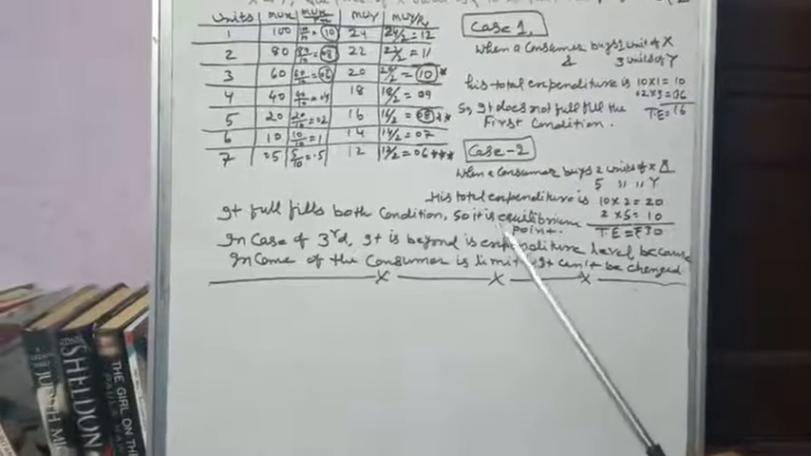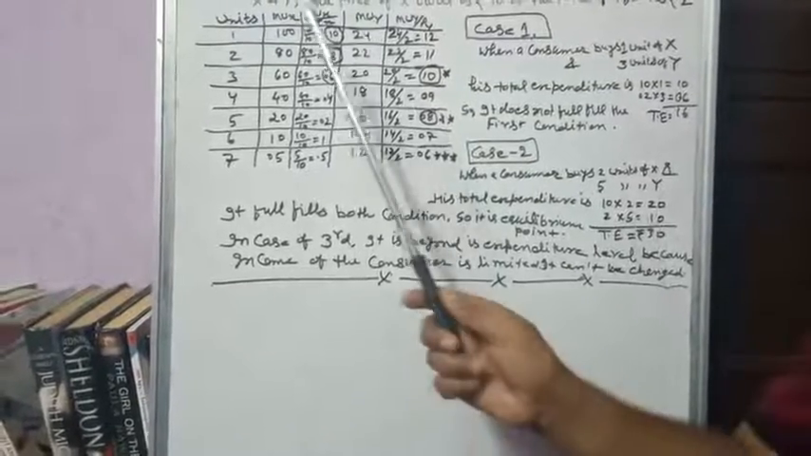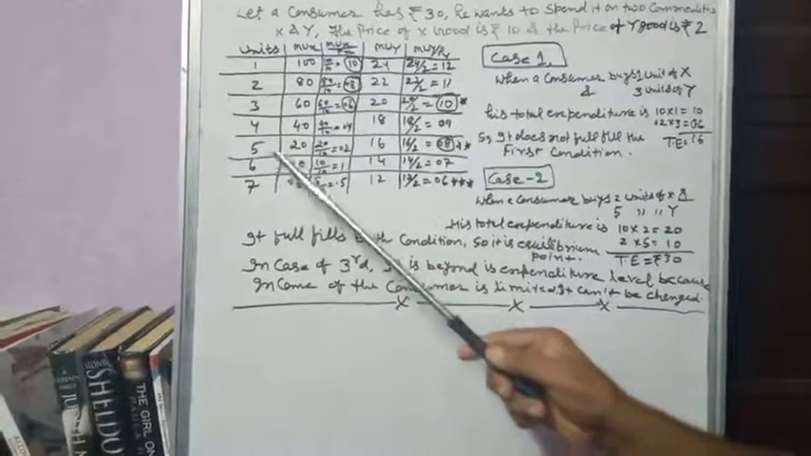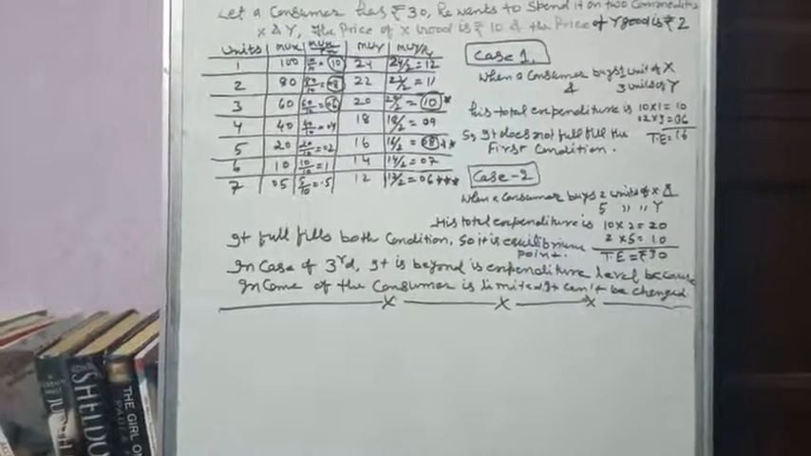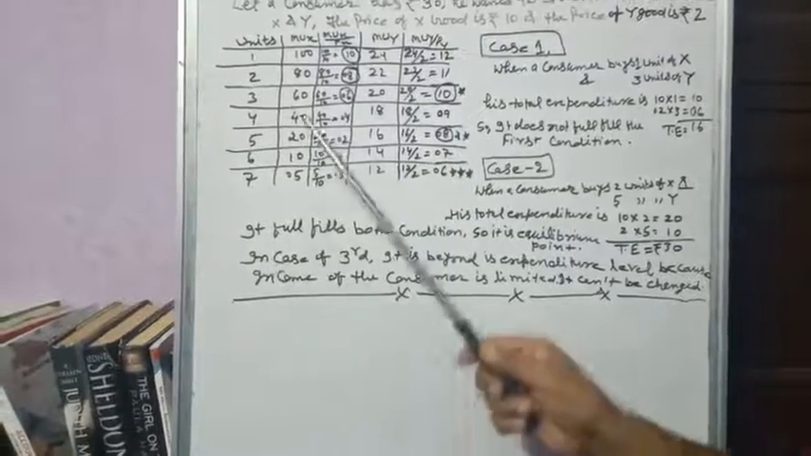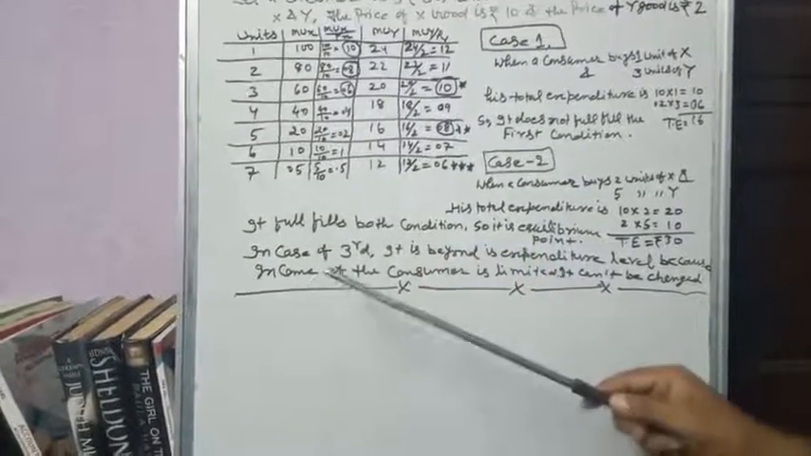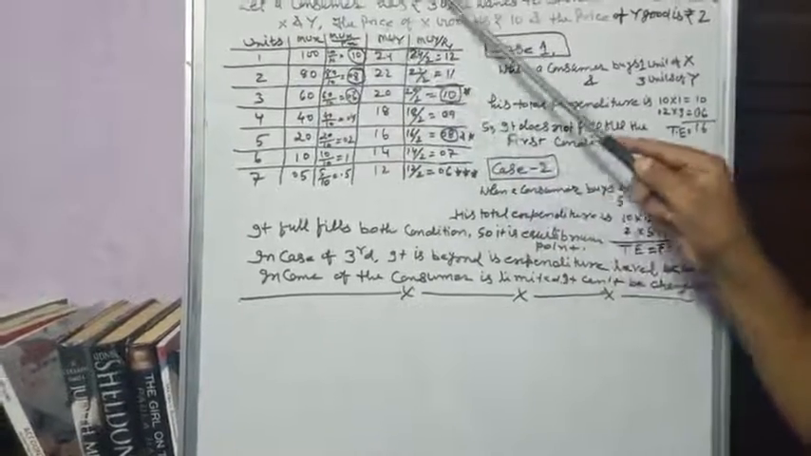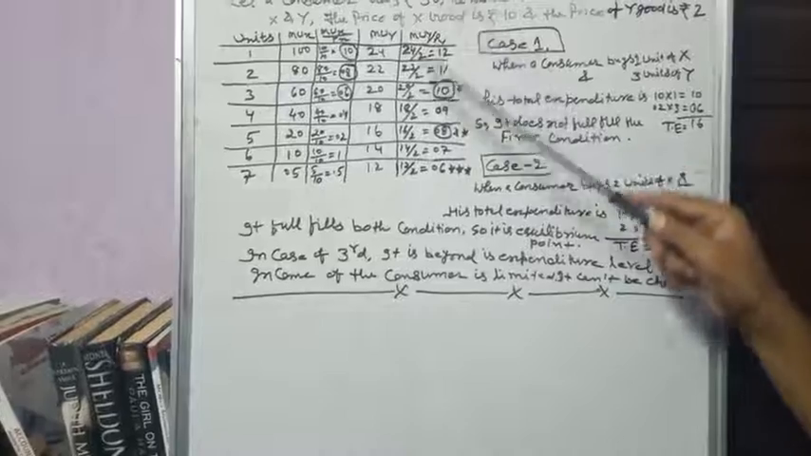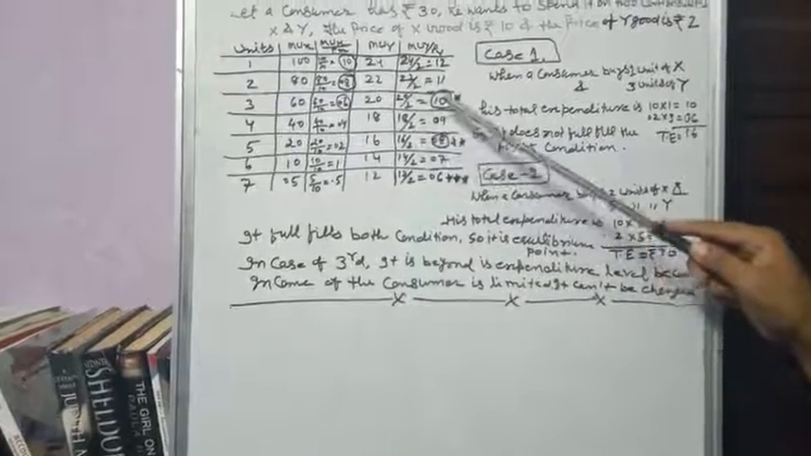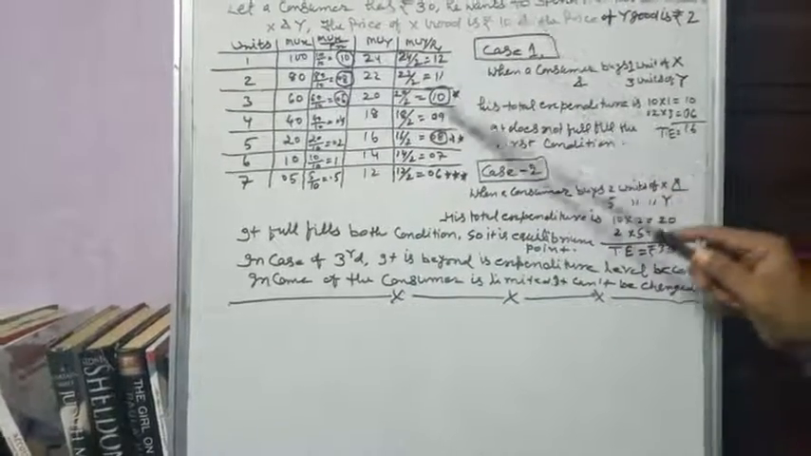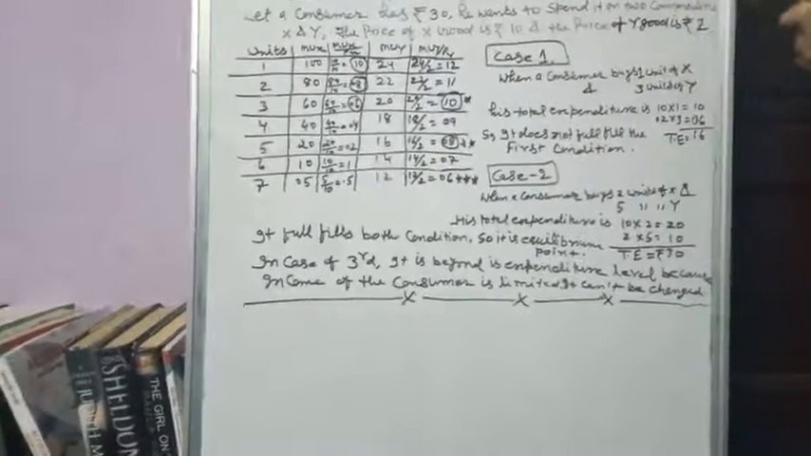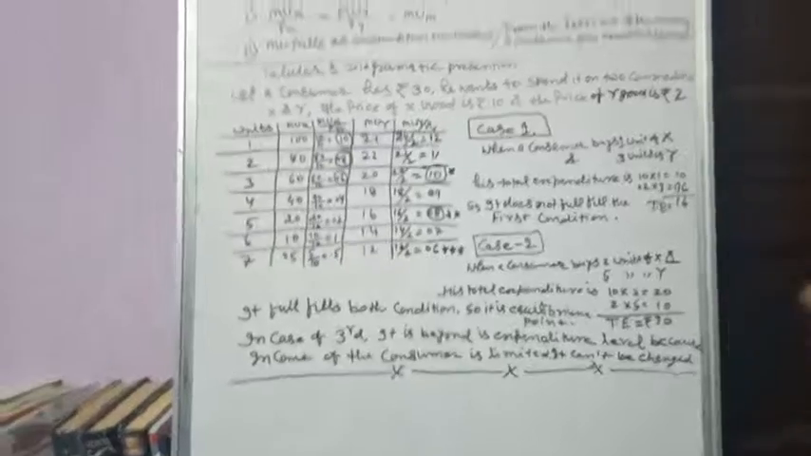So the consumer will be in equilibrium when he is ready to buy 2 units of X commodity and 5 units of Y commodity. If we move towards the third unit, the total expenditure will go on the X unit and the consumer has rupees 30. That's why he will not be able to buy the Y commodity. In this situation, the law of consumer's equilibrium in case of 2 commodities will not be fulfilled.